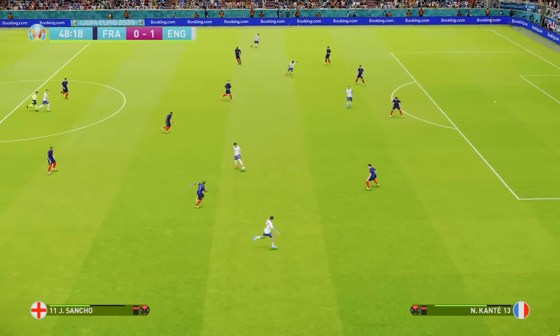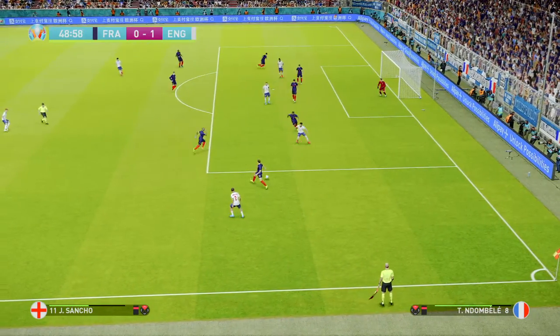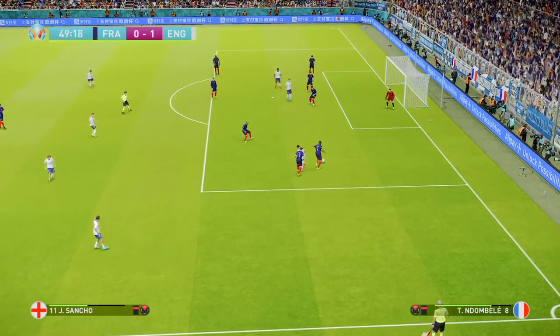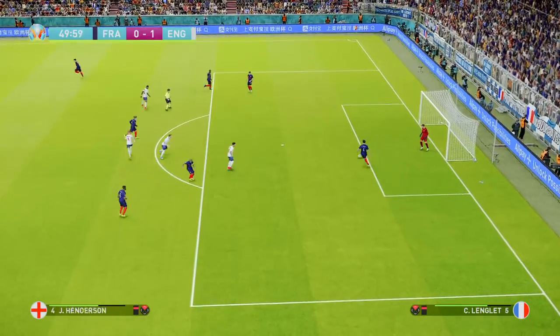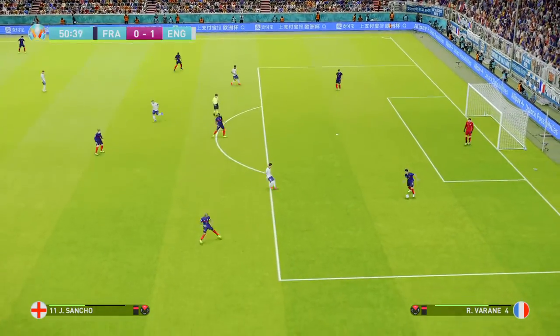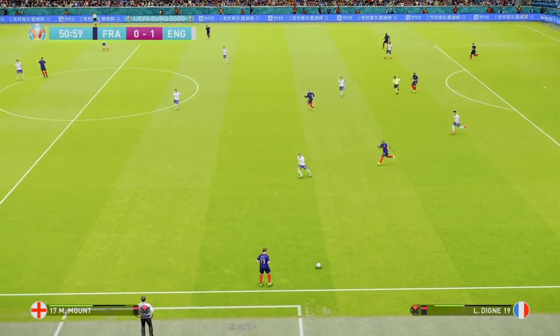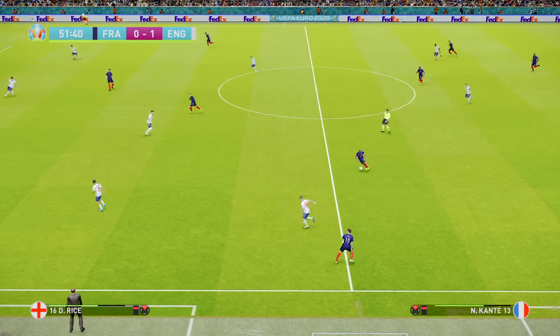Here's Mason Mount to Sancho. Alexander-Arnold in a good position ahead of him. Sancho continues his run, tries to flick it through to him. They deal with it. And Kante goes back to Varane. Pressure momentarily over, although they're playing around with it in defence. Eventually get it out to Dean on the left-hand touchline.